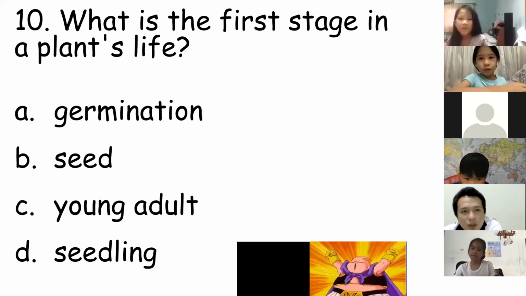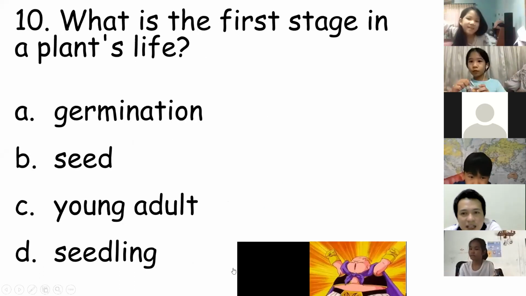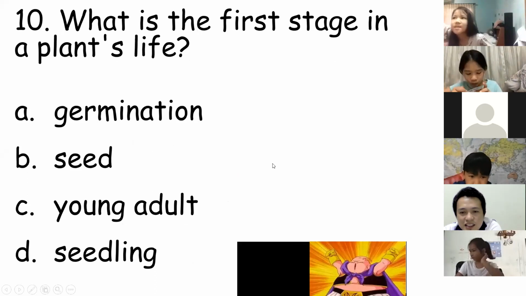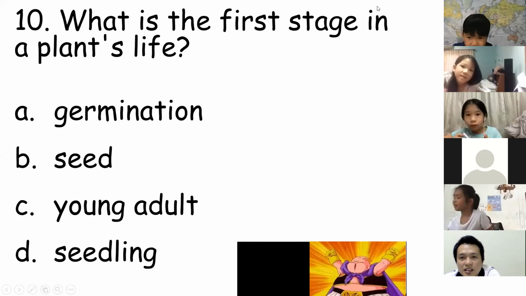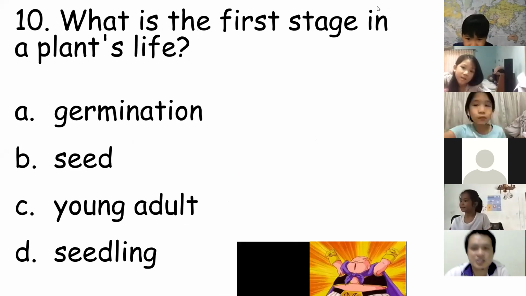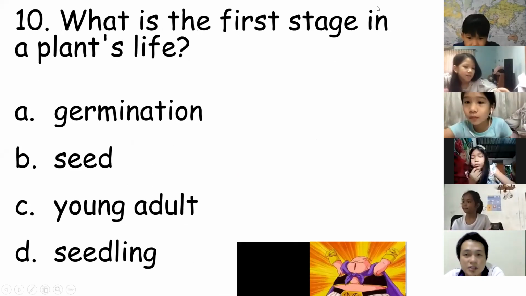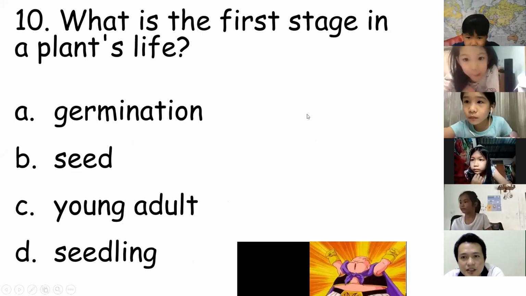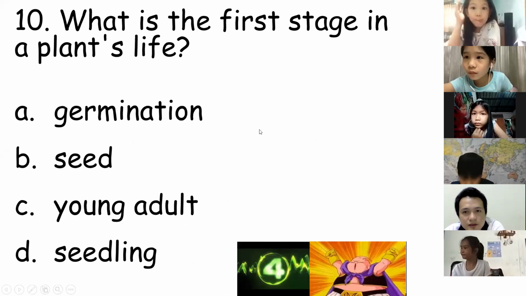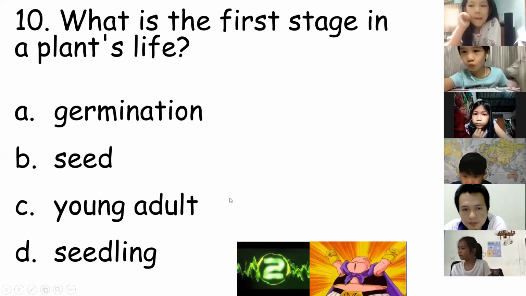Number 10. What is the first stage of plant's life cycle? Okay, what is the first? The first stage. This is the last one, and then okay, Noah. Noah is the first to raise his hand. Letter B. Let's see if your answer is correct, Noah. 5, 4, 3, 2, 1.